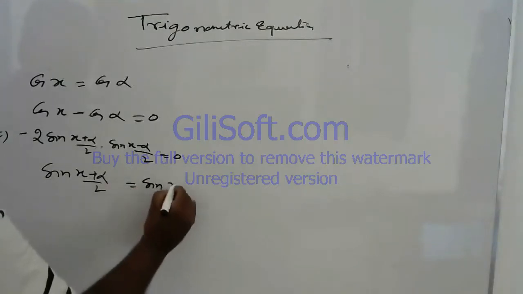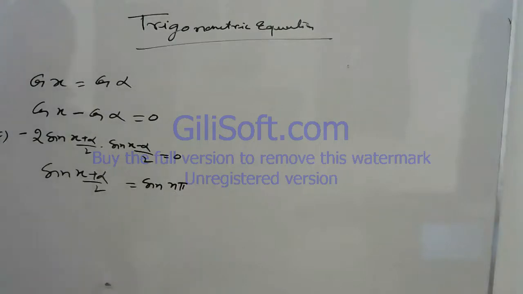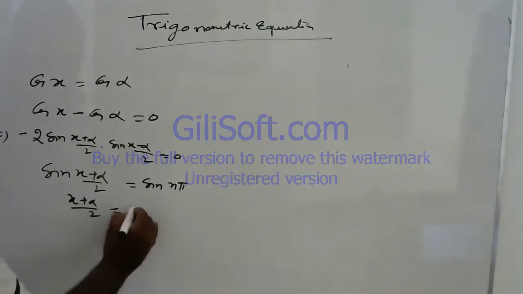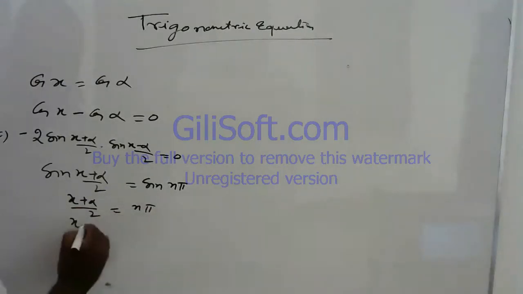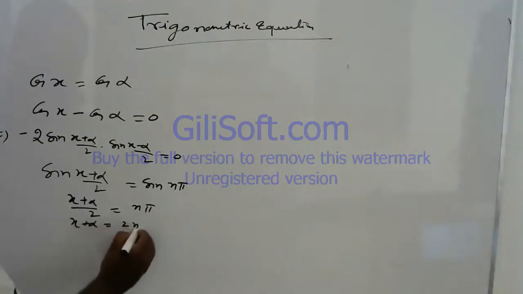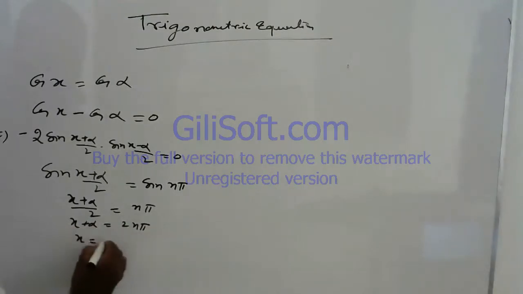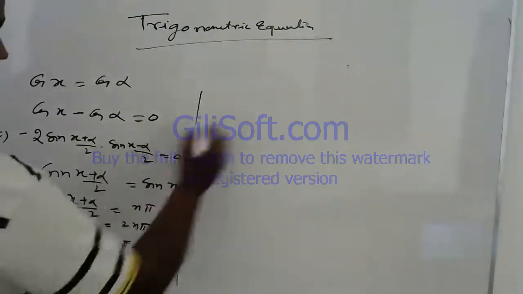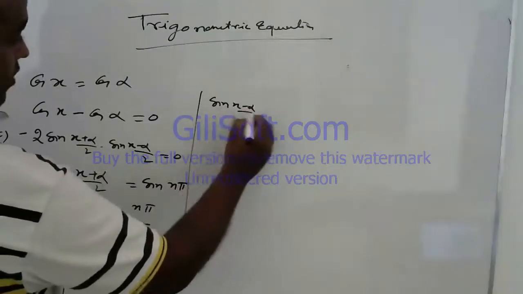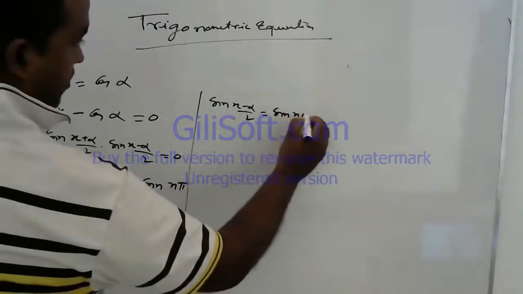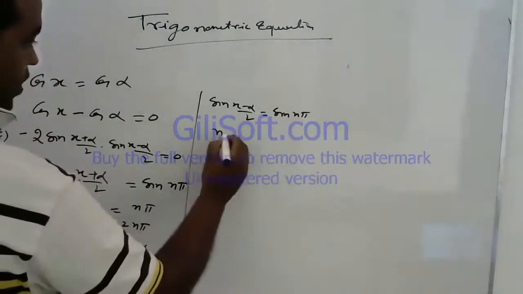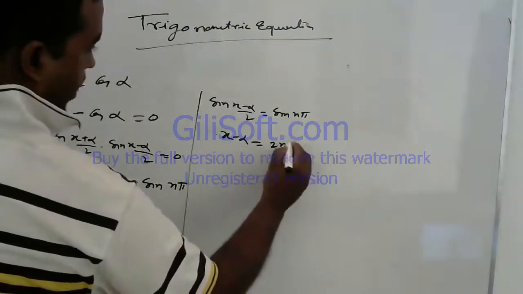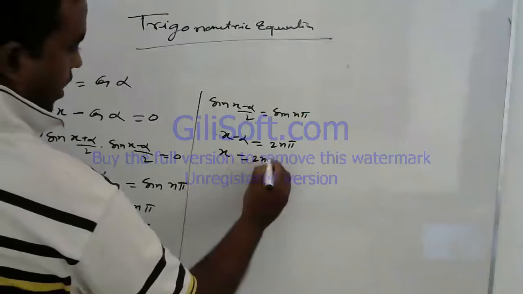sin n pi. So we get (x plus alpha) by 2 is equal to n pi. So x plus alpha is equal to 2n pi, then x is equal to 2n pi minus alpha. And in the other equation, sin (x minus alpha) by 2 is equal to sin n pi, then we get x minus alpha is equal to 2n pi, then x is equal to 2n pi plus alpha.